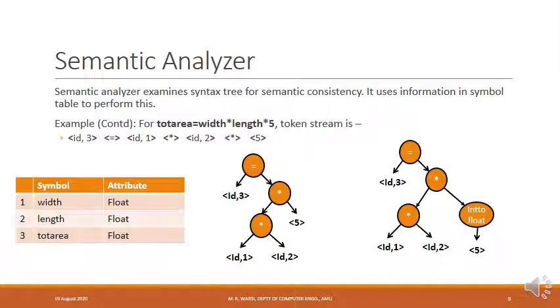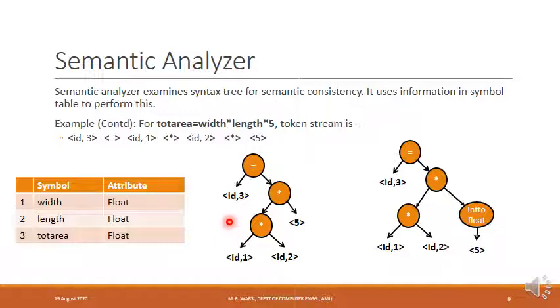Next phase of the compiler is the semantic analysis phase. In this phase, the syntax tree constructed during the syntax analysis phase is examined for semantic consistency. This is the syntax tree that we had constructed in the previous phase. Let us now examine this syntax tree for semantic consistency.